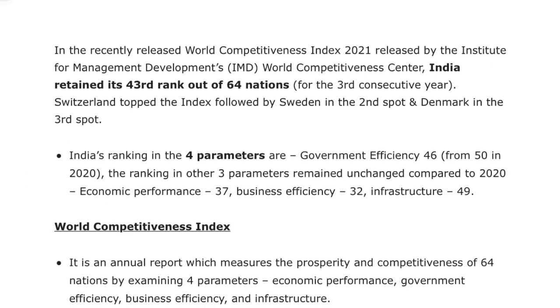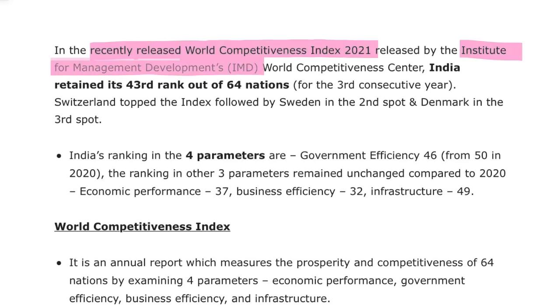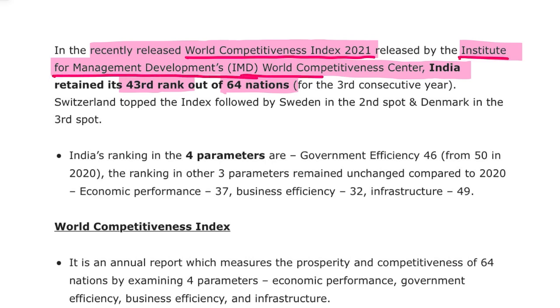If we look at the data, in the World Competitiveness Index 2021 released by the Institute for Management Development's World Competitiveness Center, India retained its 43 rank out of 64 nations for the third consecutive year.